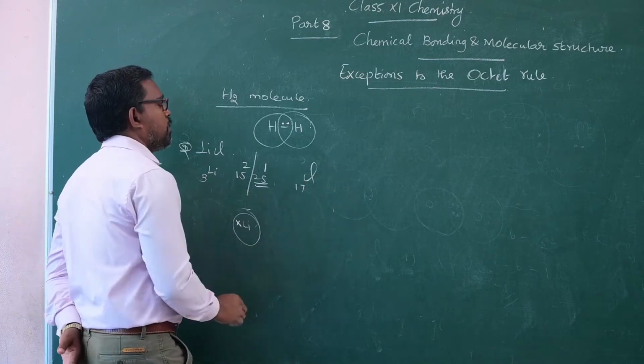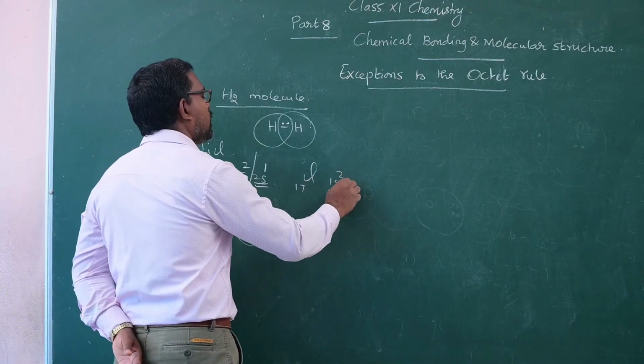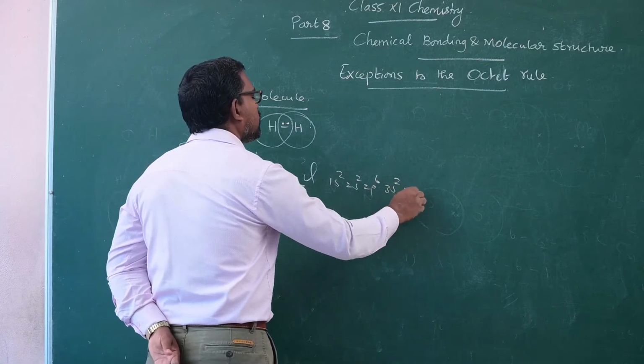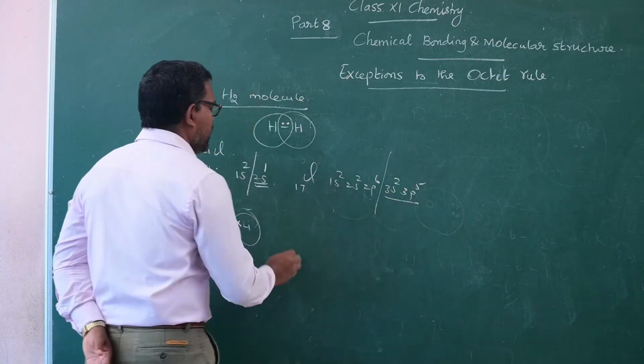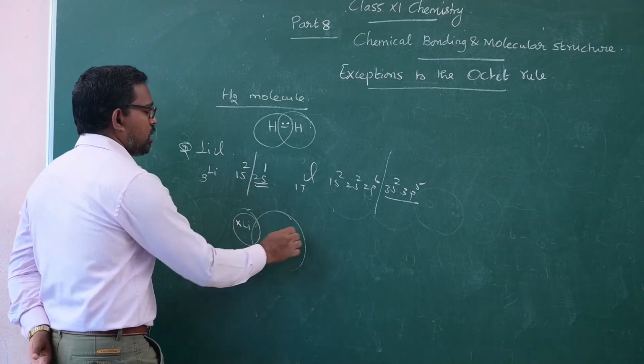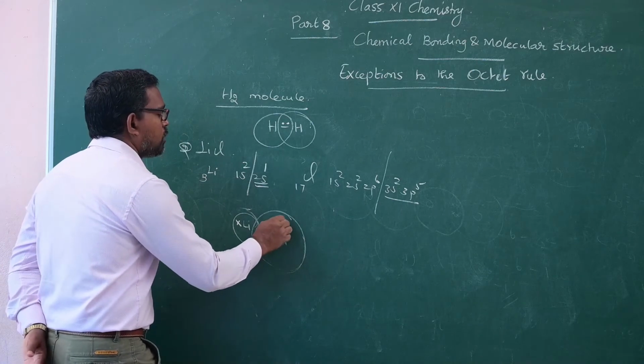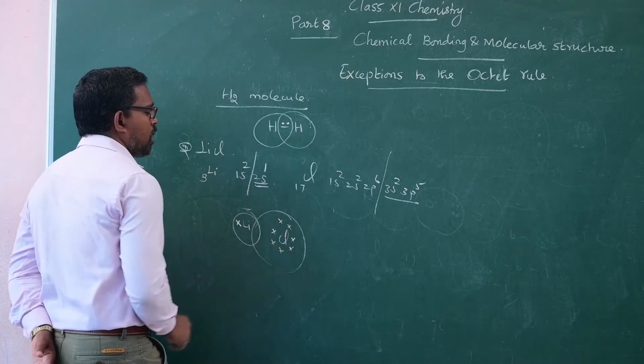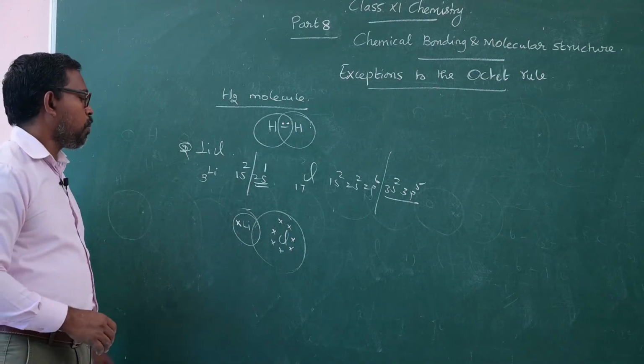Chlorine has atomic number 17, electronic configuration 1s2, 2s2, 2p6, 3s2, 3p5. Seven electrons are present in the valence shell.